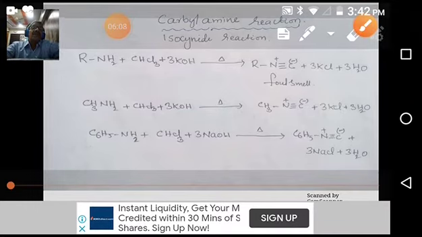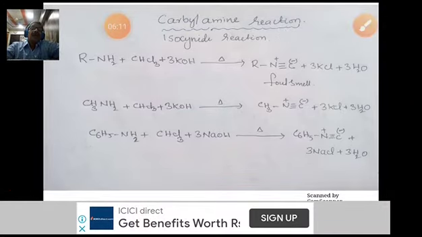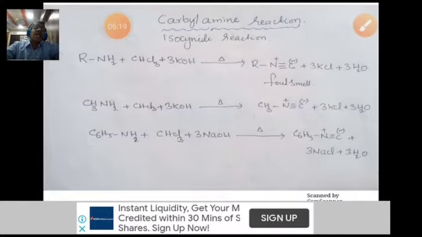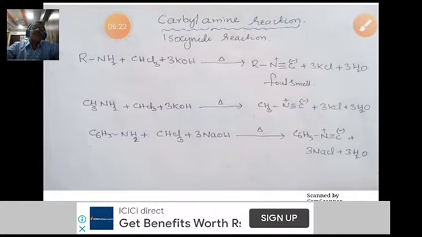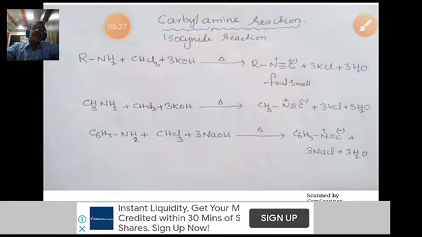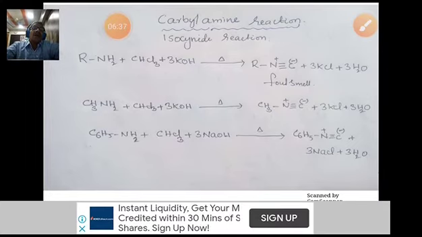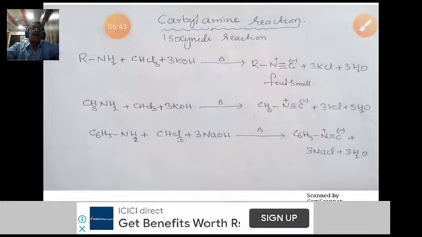These are the different examples. Alkyl amines, on heating with a mixture of chloroform and NaOH or KOH, give a foul smelling gas, that is alkyl isocyanide or aryl isocyanide. So these isocyanides have a foul smell. Isocyanides are also known as carbylamines. That's why it is called the carbylamine reaction or isocyanide reaction.